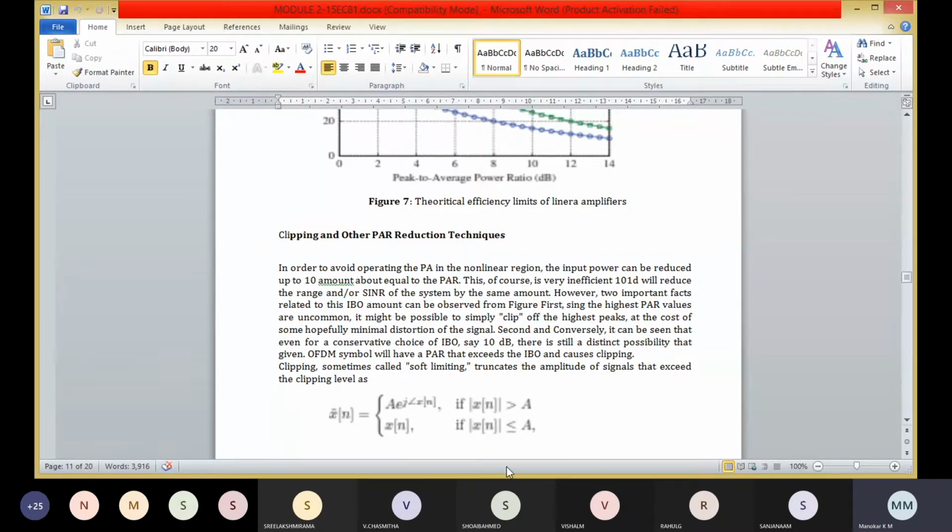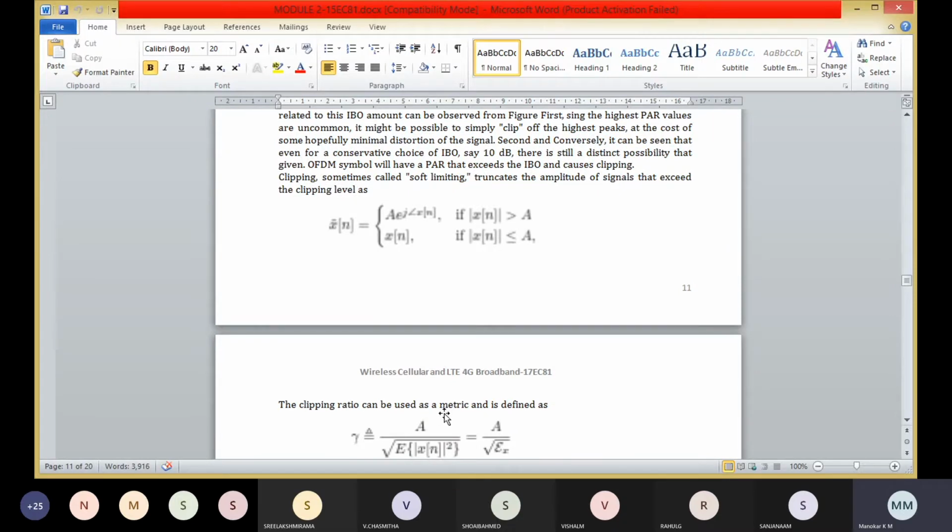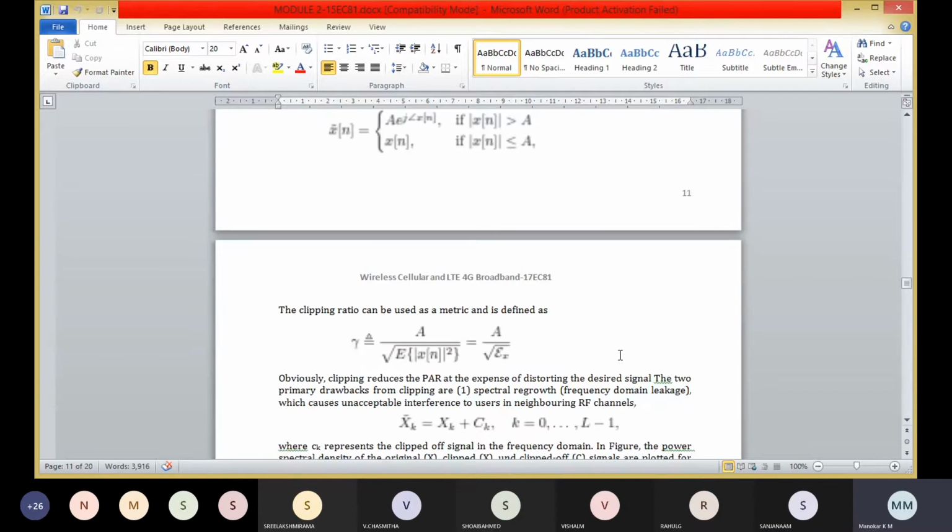The clipping ratio can be used as a metric and is defined as gamma equal to a divided by the square root of E of modulus of x of n whole squared, that is equal to a divided by square root of epsilon x, where the clipping reduces the power at the expense of distorting the desired signal.